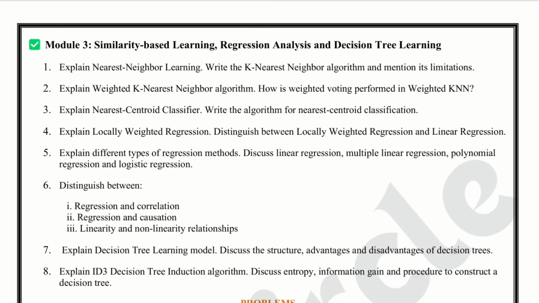Now question number 4. Explain locally weighted regression. Distinguish between locally weighted regression and linear regression. This is a good theory question. Prepare the difference table between both methods.